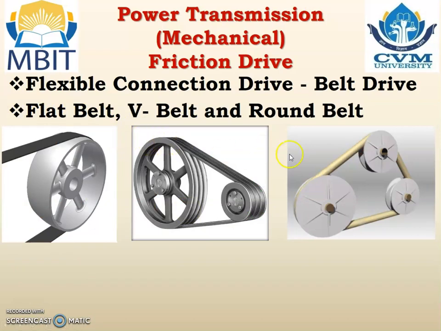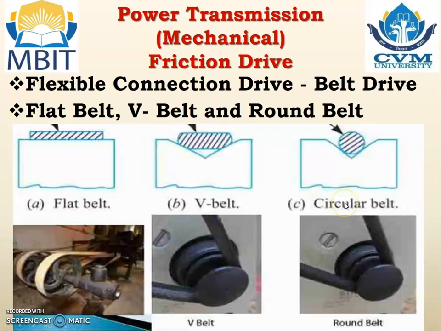Flat belt, V belt and round belt. You can see here the cross section area of the flexible material is flat, that is known as the flat belt. Here it is V shape, then it is known as the V belt, and here a round flexible material is utilized, so it is known as the round belt.